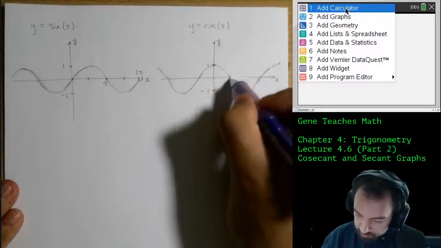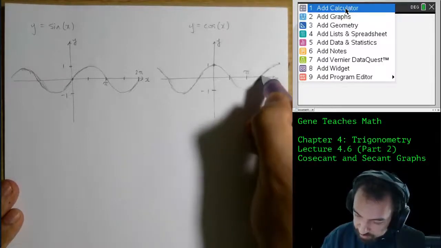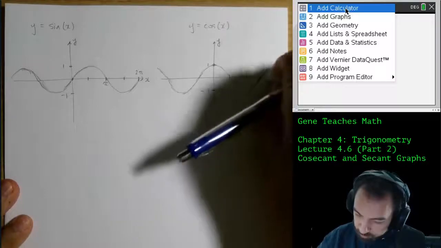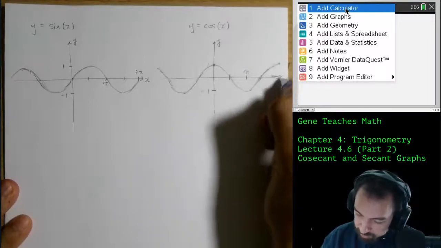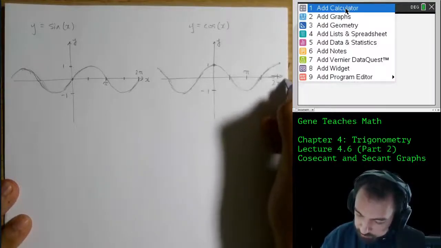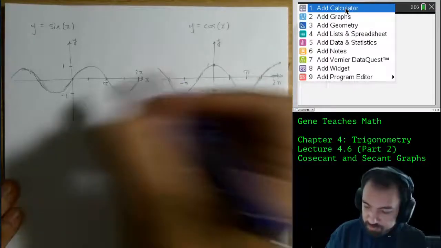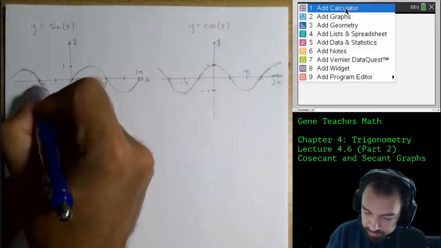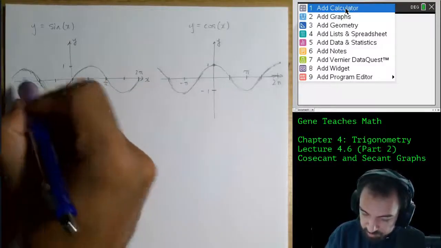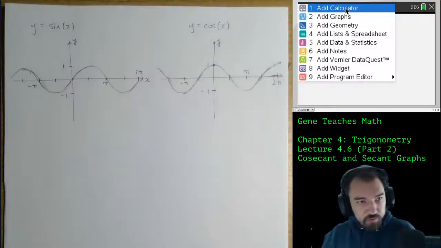So that's going to be pi over 2. That's going to be pi. That's going to be 3 pi over 2. And then all the way out here is going to be 2 pi with a full period. And then going backwards, negative pi over 2, negative pi, negative 3 pi over 2, and then negative 2 pi, sorry, back here. Same deal. Okay, we've got it.